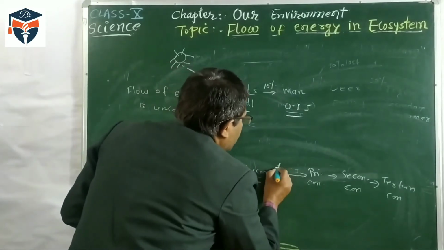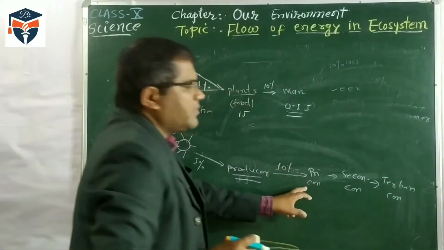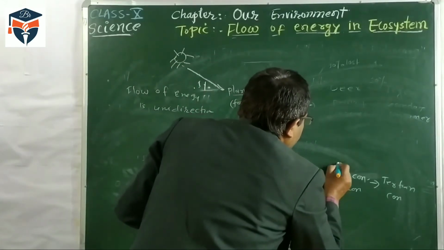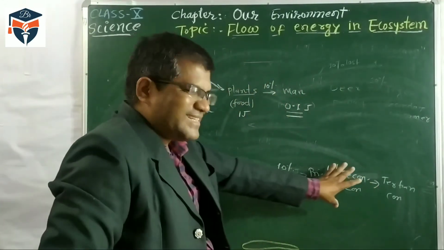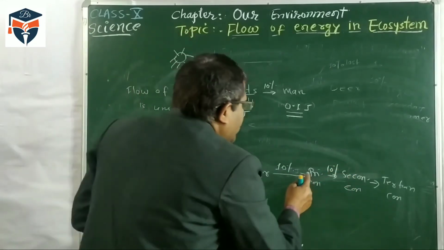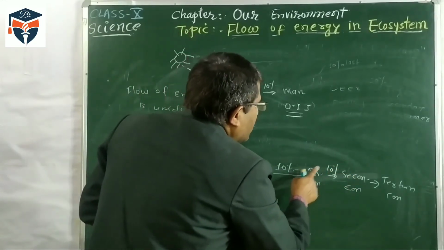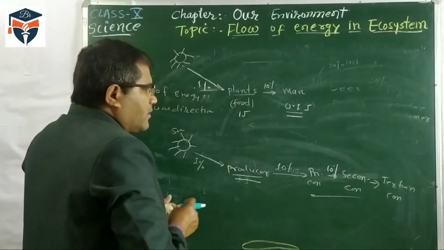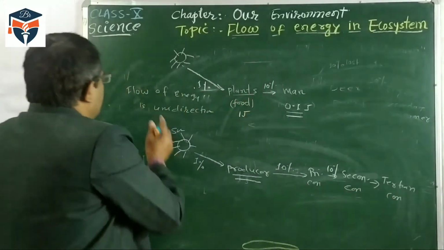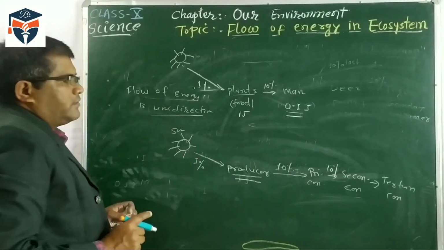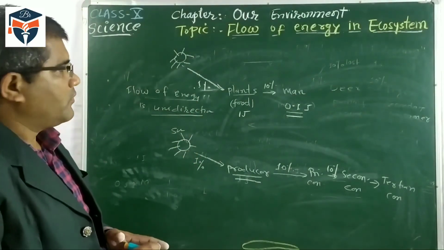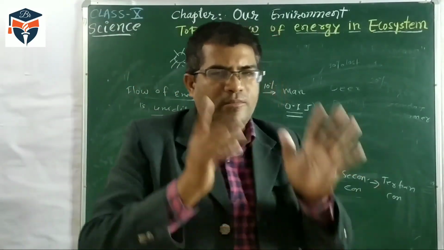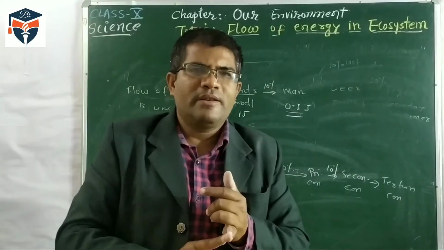From the producer, 10% energy goes to the primary consumer. From the primary consumer, 10% energy is transferred to the secondary consumer. Thus energy was transferred from the primary consumer to the secondary consumer. It does not come back from the secondary to the primary. And that is why it is called the flow of energy is unidirectional.